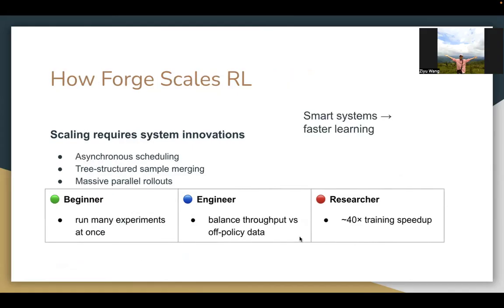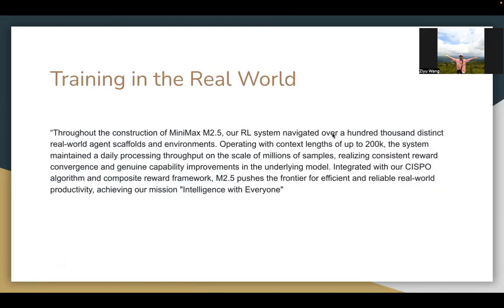Now, how does Forge scale RL? Basically, scaling requires system innovations, and three of them are as follows: asynchronous scheduling, tree-structured sample merging, as well as massive parallel rollouts. This means that we run many experiments at once, and we need to balance throughput versus off-policy data. And according to the webpage, they claim this gives a 40 plus times training speedup, meaning that smart systems lead to faster learning.